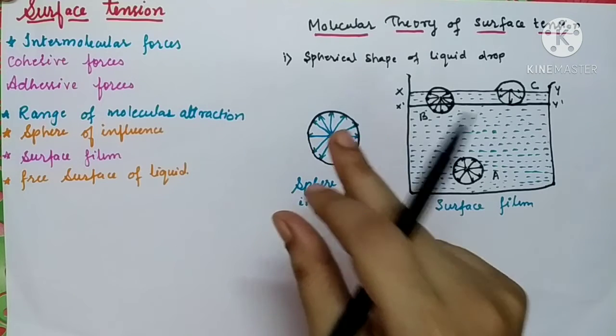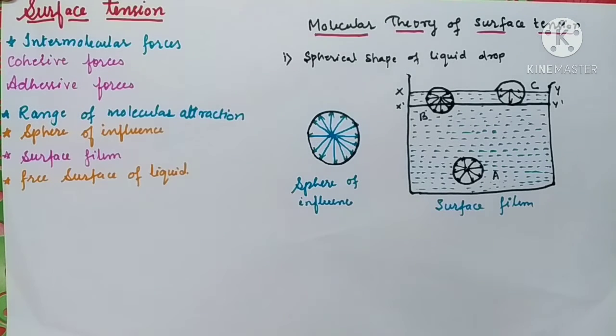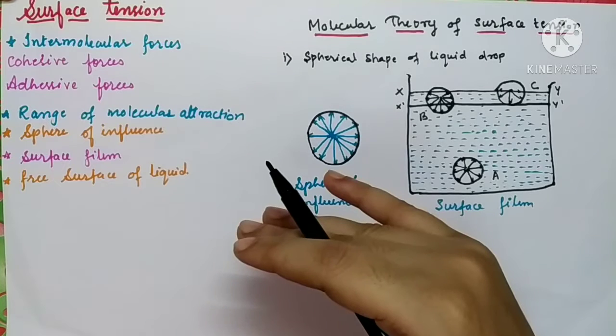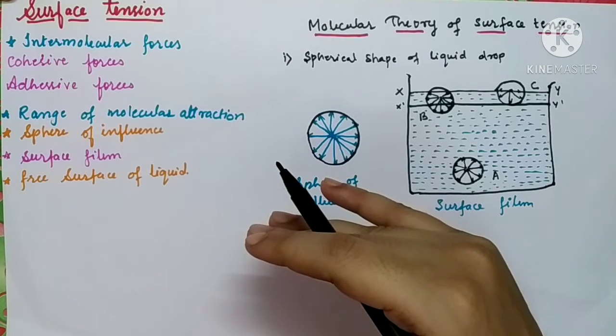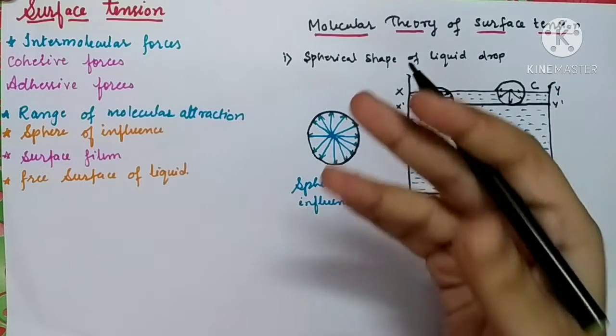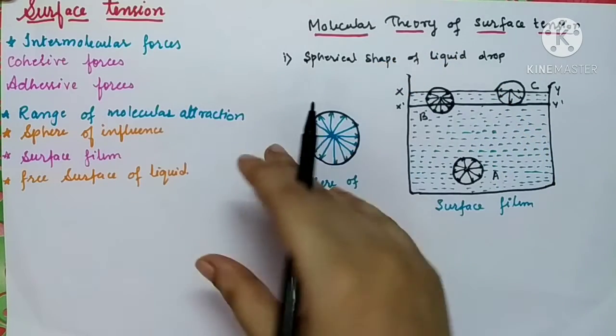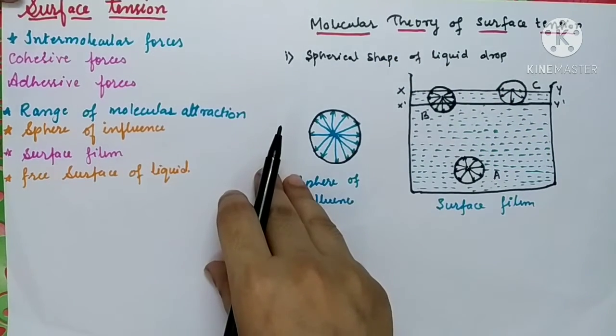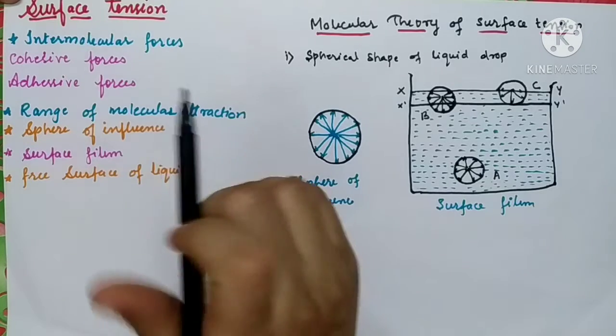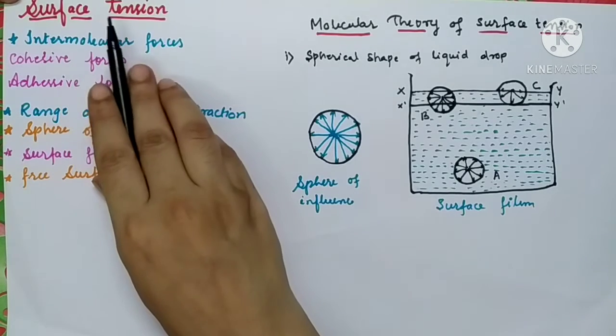How does it rise? Fourth, how does the oil move from the bottom of the lamp to its wick? These are a few questions that we will answer by studying this concept, surface tension.